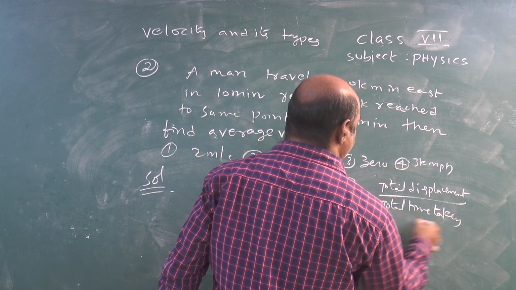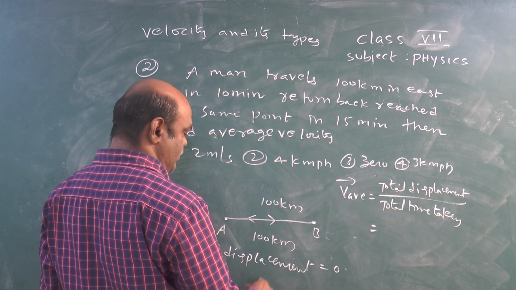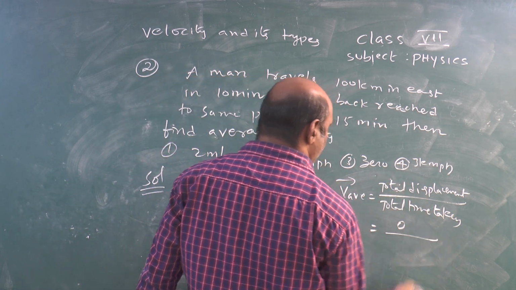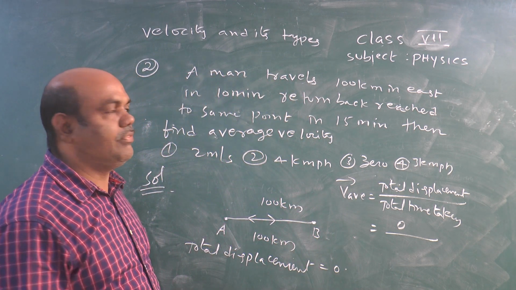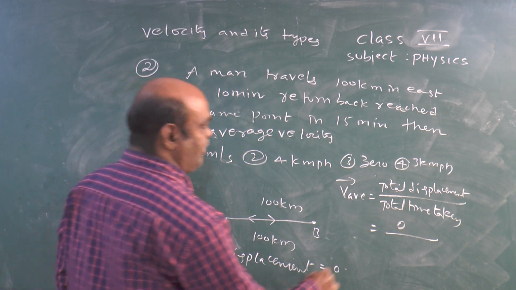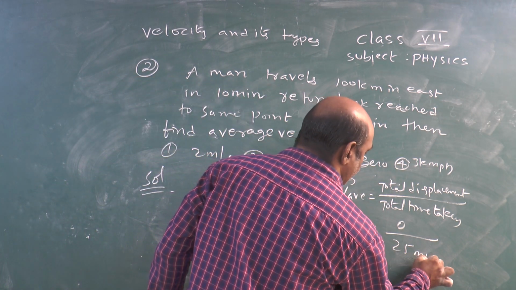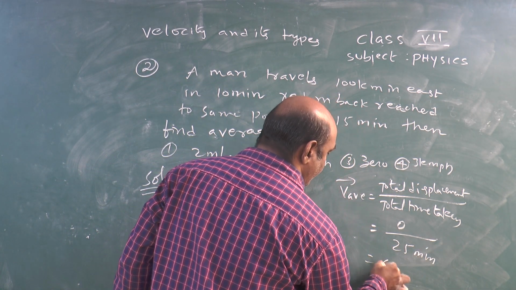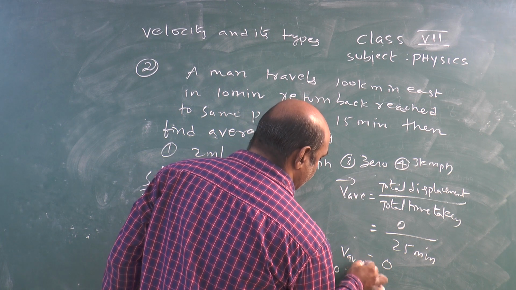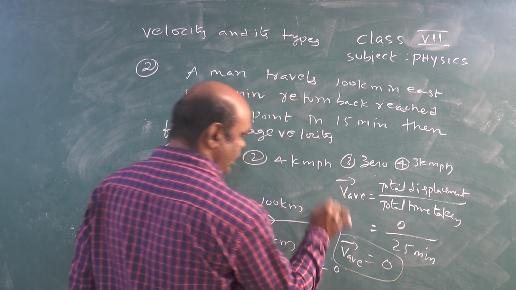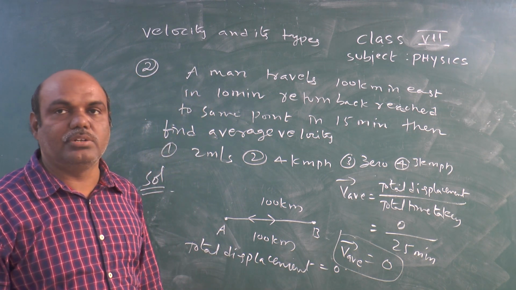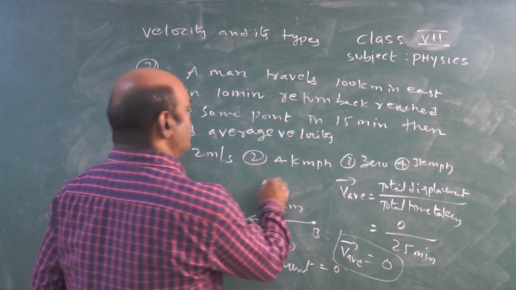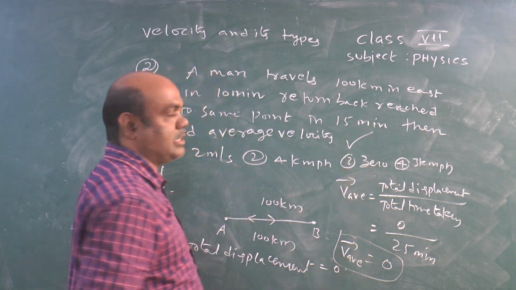Total time taken. So here total displacement value is 0. Total time taken is 10 minutes and 15 minutes, so 25 minutes. So now here 0 by 25 minutes. So the answer is 0 only. So we arrow mark, that means average velocity value 0. So that's why third option is correct.